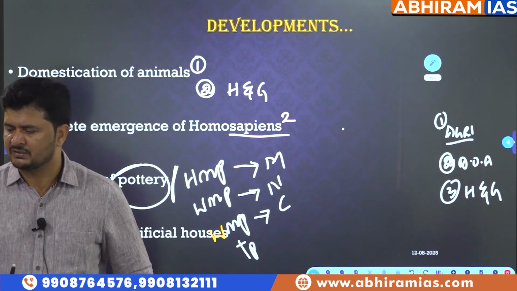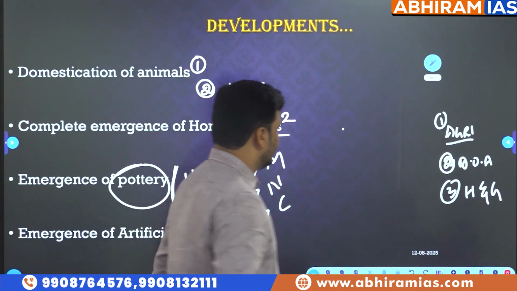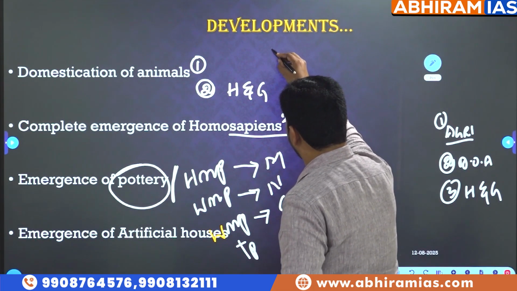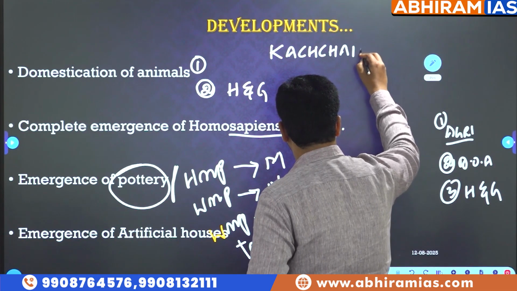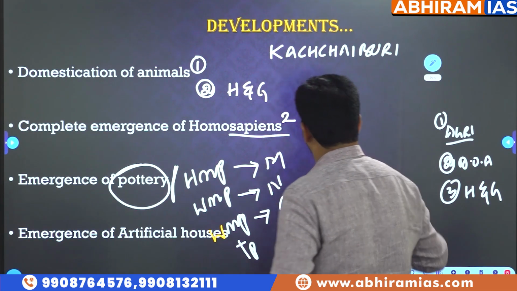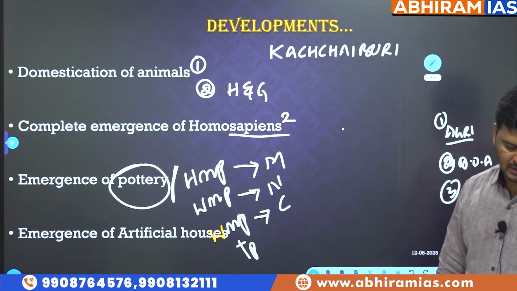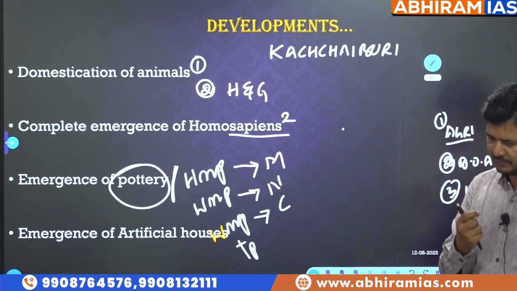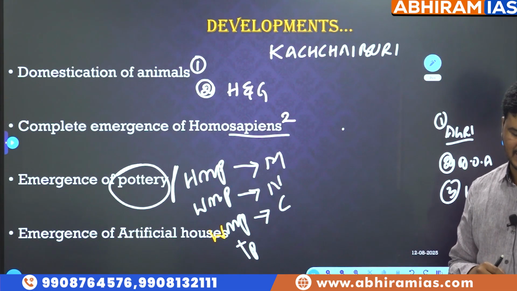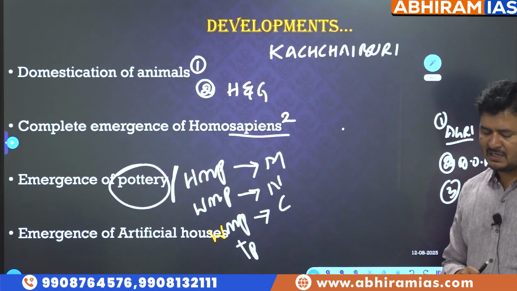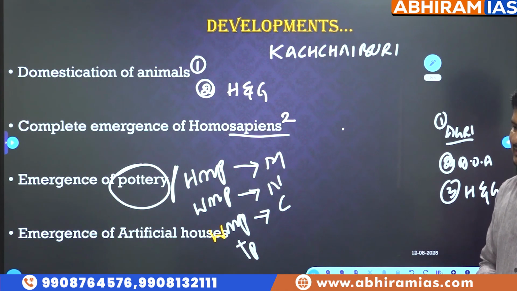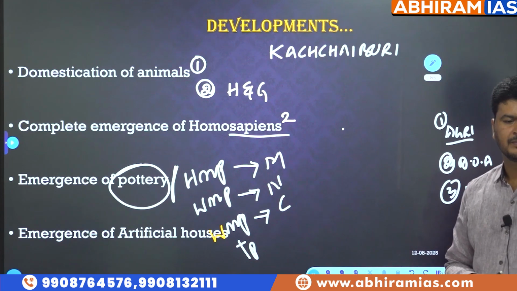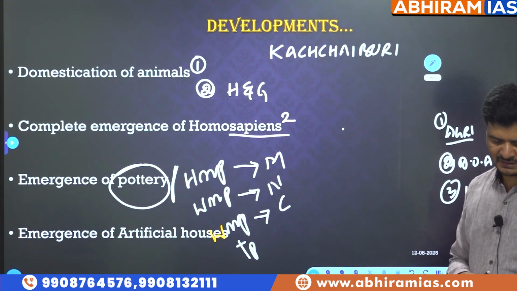For your convenience, take a small arrow mark under it. Kachhai Buri, which is on board. Kachhai Buri, in brackets write Orissa. The evidence of worshipping mother goddess was discovered.